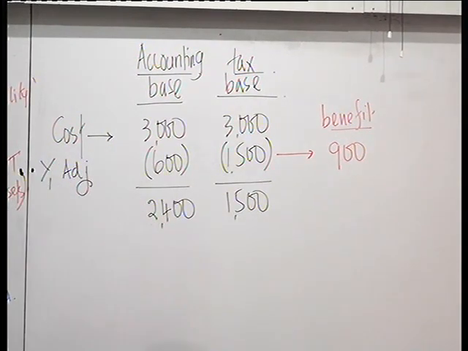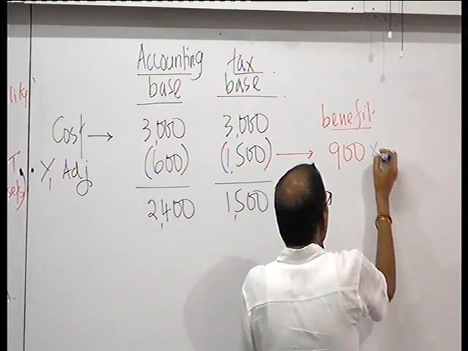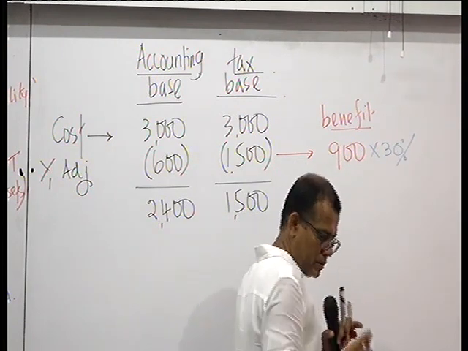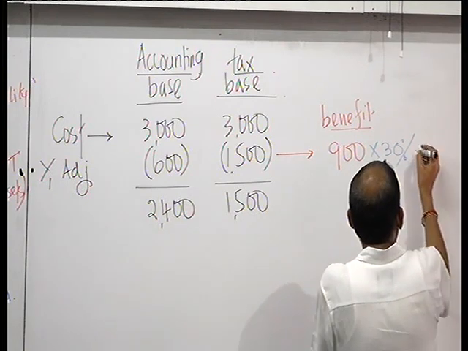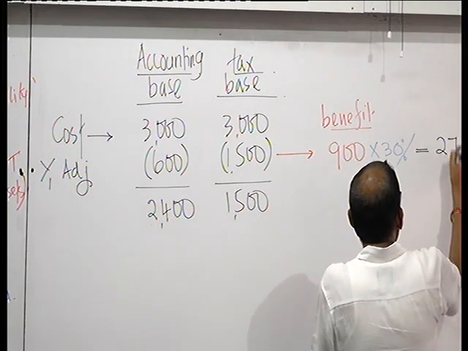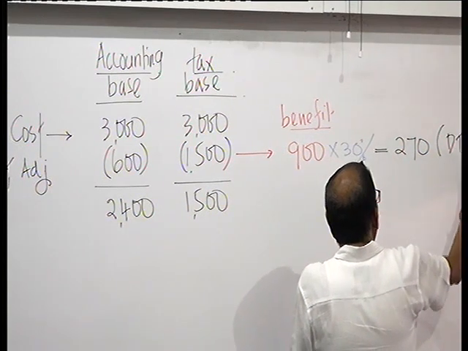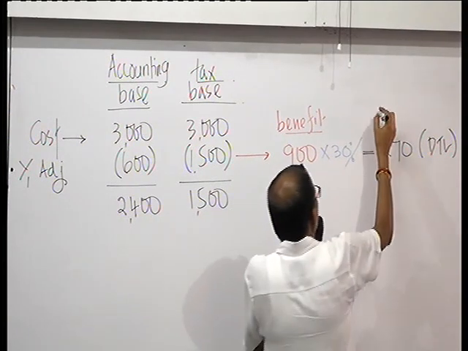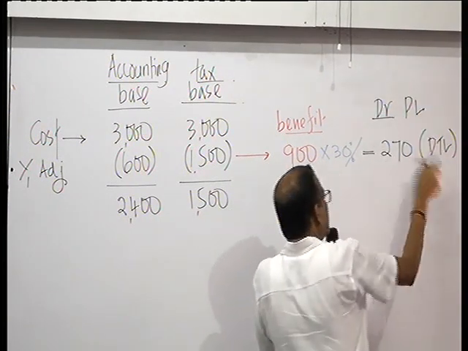And if a tax rate is say 30%, you have 270 deferred tax liability, which means debit P&L and credit deferred tax liability.